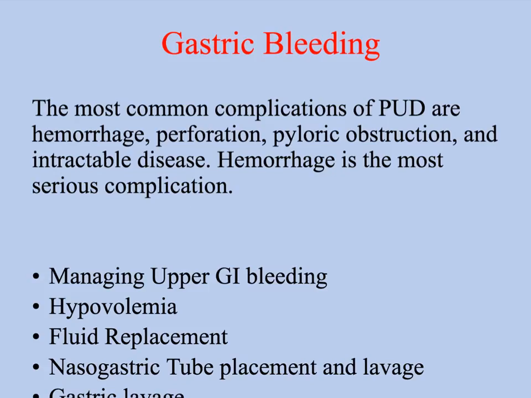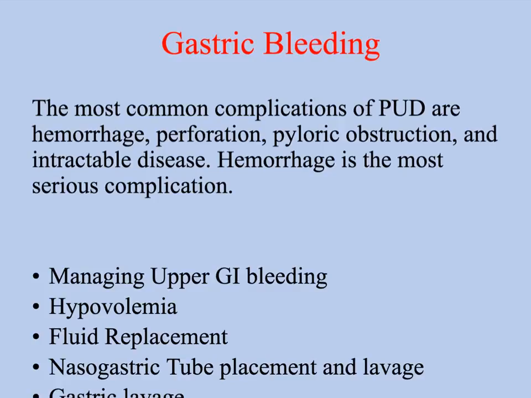Already kind of talked about a gastric bleed. The most common cause is peptic ulcer disease. It's that ulcer that begins to bleed. So basically just monitoring a patient for any kind of coffee grounds emesis. Our body wants to get rid of any blood that's in our GI tract, so we will either vomit it up or it will come out in the stool.